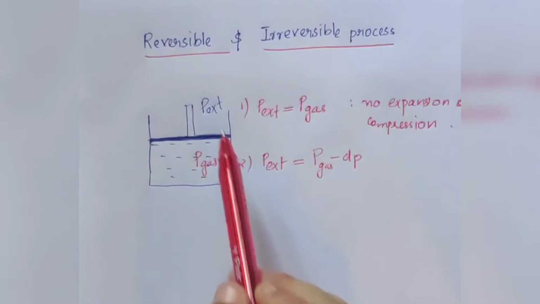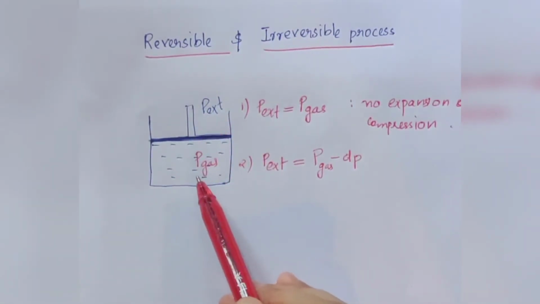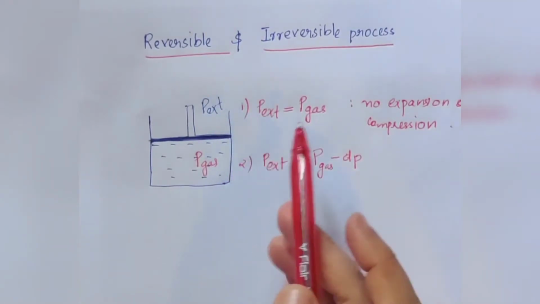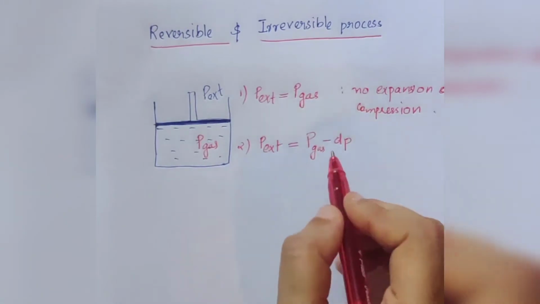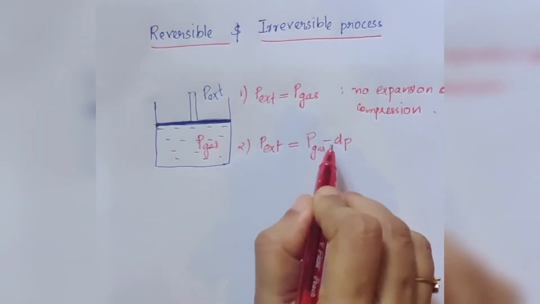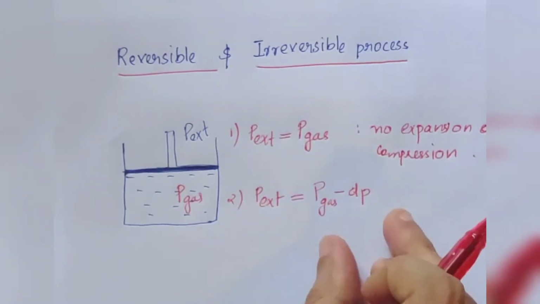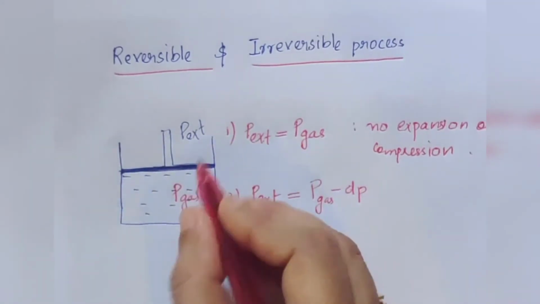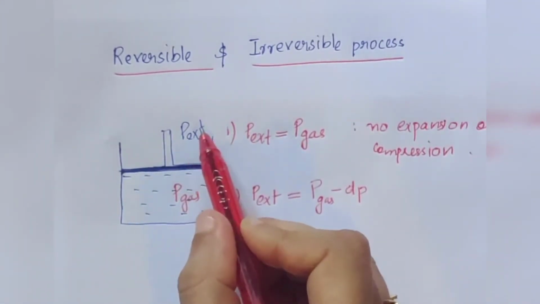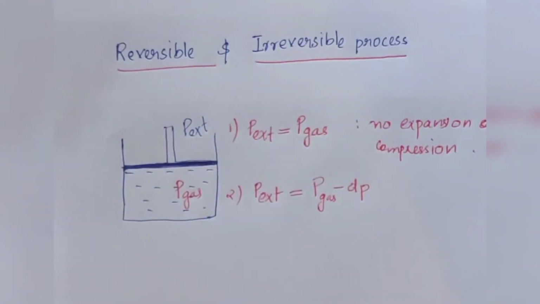We have already discussed earlier that for small changes we write dP like this. dP means very small changes between the pressure of the gas inside this cylinder and the external pressure.